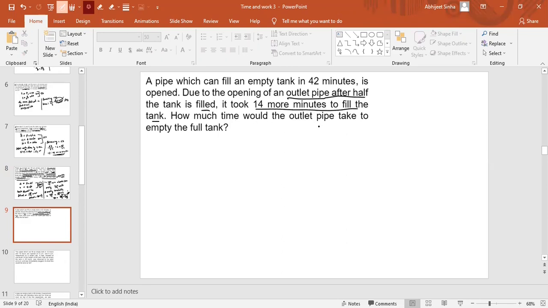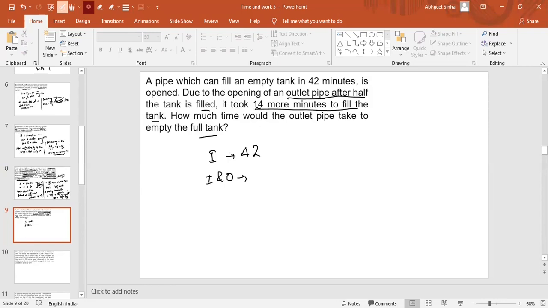How much time would the outlet pipe take to empty the tank? We know that a pipe, let us say this is the inlet pipe I, can fill the tank in 42 minutes. For half of the tank, the outlet and inlet pipe both require 14 more minutes. So if this is for the complete tank, with inlet and outlet both, how much more time will they require?